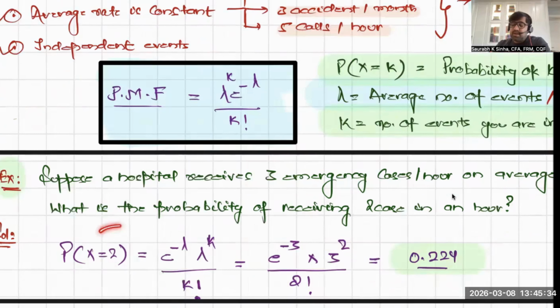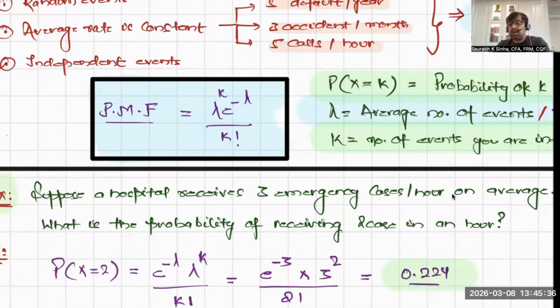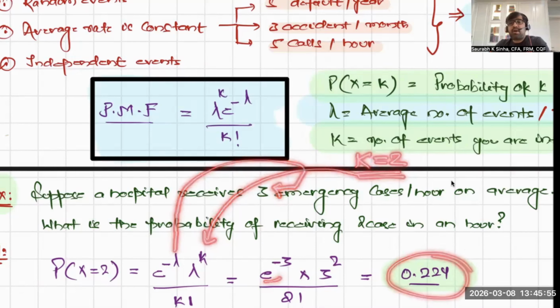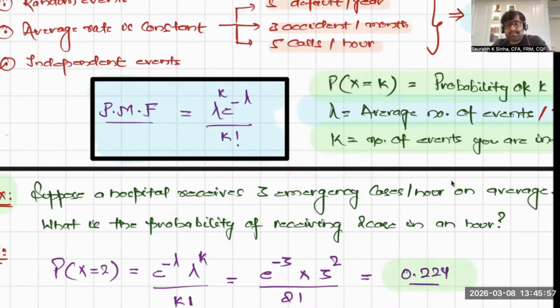What is the probability of receiving 2 cases in an hour? You are interested in 2 events, so K is 2. Lambda is 3. E is the Euler constant, 2.71828. And at the end, you will get the probability as 22.4%.